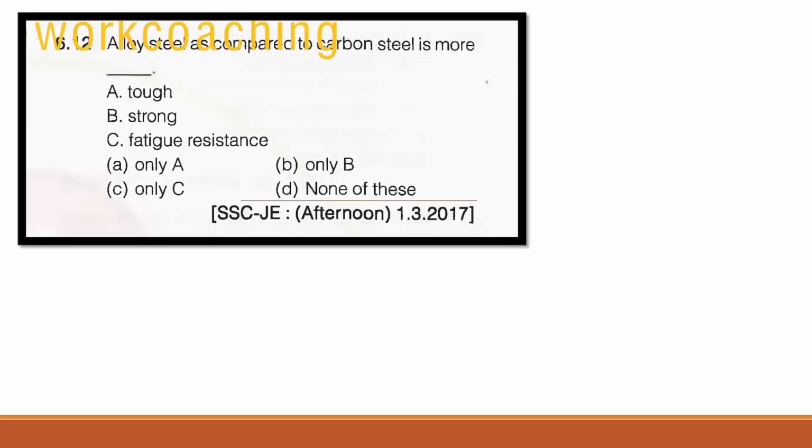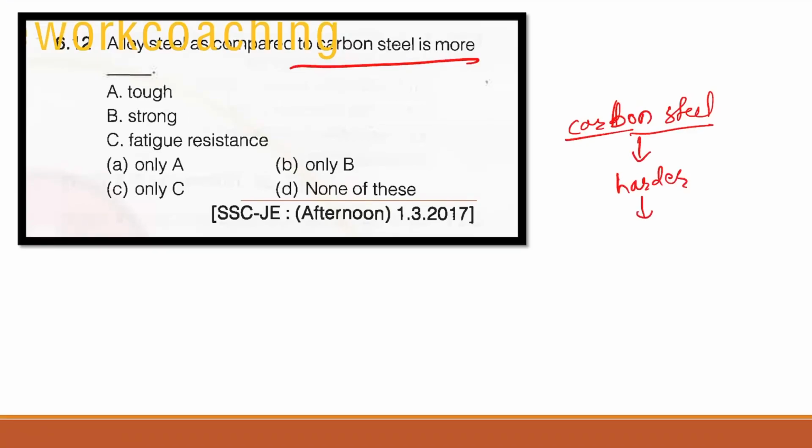Question number 12, alloy steel as compared to carbon steel is more. Now alloy steel as compared to carbon steel, basically carbon steel is hard, right. Carbon steel, we know that it is harder, stronger, and it is tough also. So the correct answer is D, none of the above. Alloy steel is none of the above.